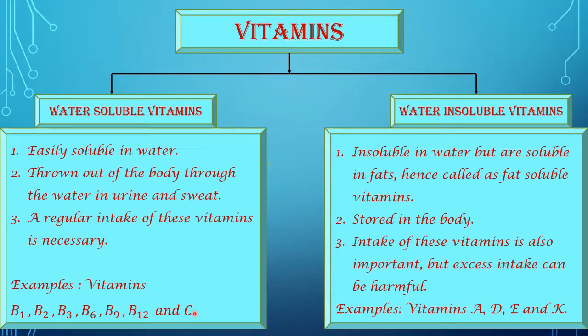Now, what are water-insoluble vitamins? Water-insoluble vitamins are insoluble in water but are soluble in fats, hence called fat-soluble vitamins. They get stored in the body. Intake of these vitamins is also important, but when consumed in excess, they get stored in the body for long periods of time and generally pose a greater risk for toxicity than water-soluble vitamins. Now, what is toxicity? Toxicity is the quality of being poisonous. For example, vitamins A, D, E and K.